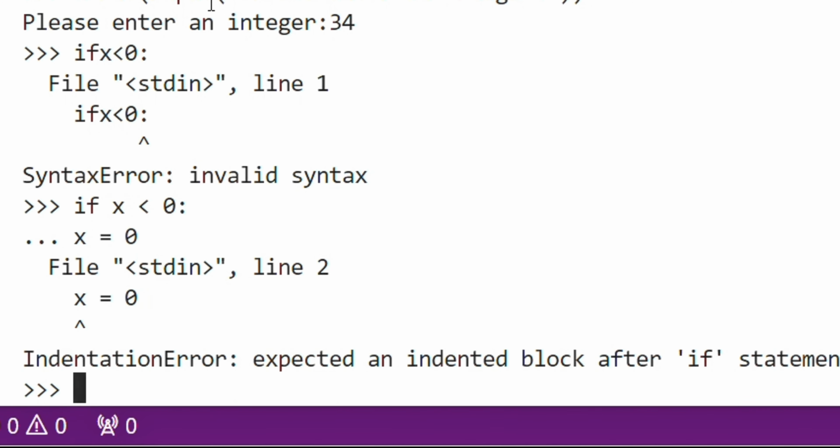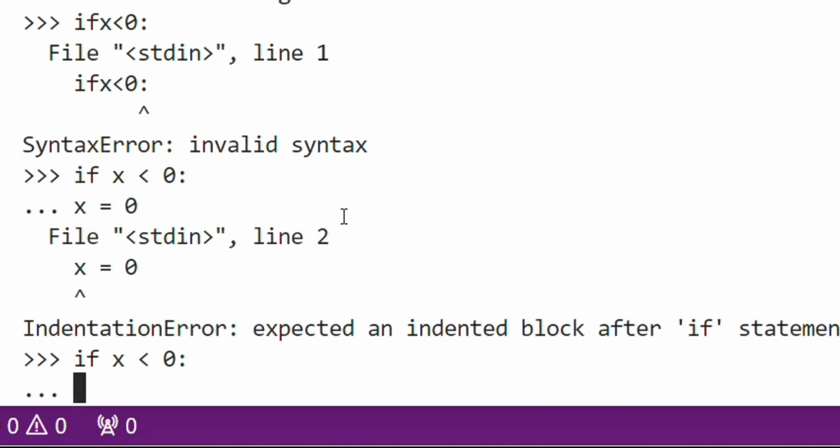If x less than 0, then x should be 0, and then print "Negative changed to 0". So if x less than 0, then x should be 0, right? It should come after this x here, and then you write x is equal to 0.